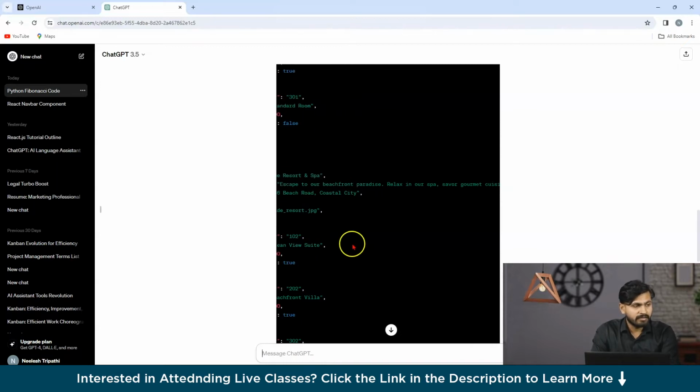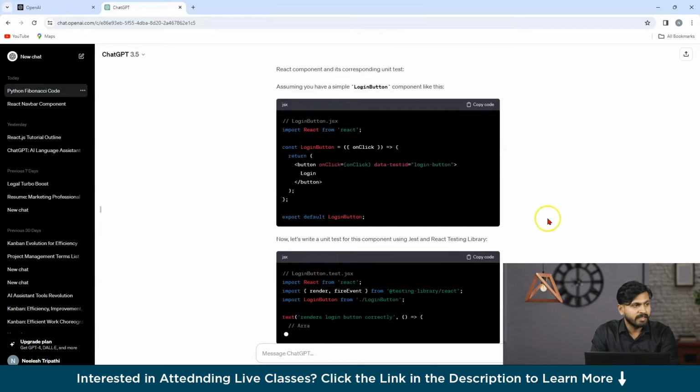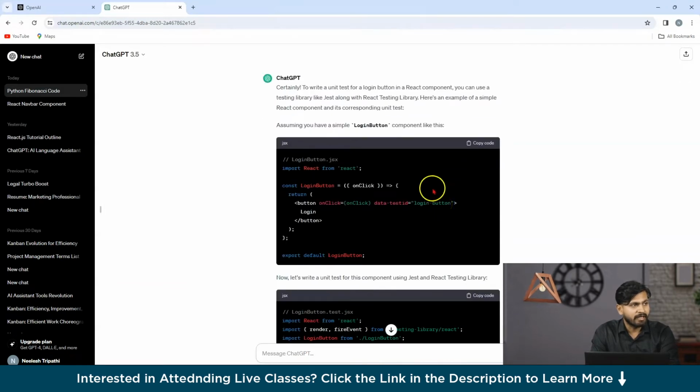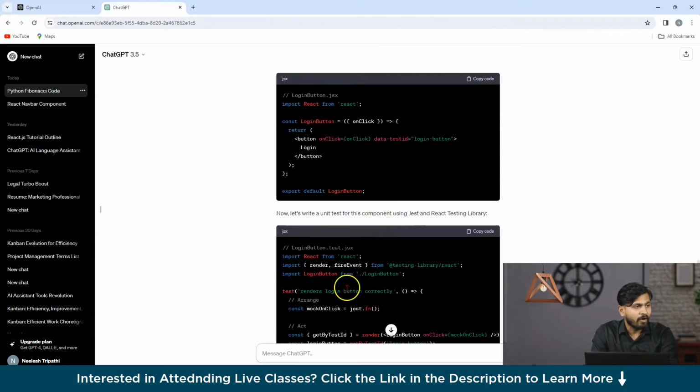So now I know it's going to give a generic code, but that's also very useful. As you can see all over here, it has given a demo. Suppose all over here there is a login button. Now for that login button, where you are clicking it, and after clicking it becomes a login. That's basically a login button. So in order to check this functionality, how can we write it?